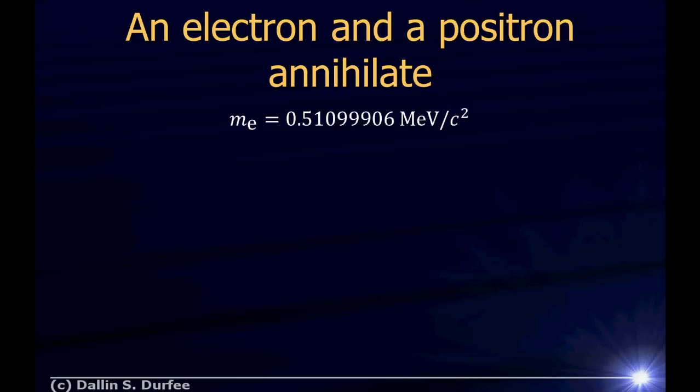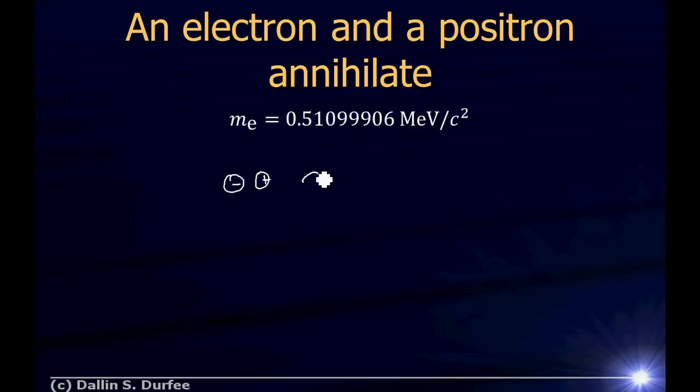All right? When an electron and a positron come together, they can annihilate. They can turn their mass into pure energy. So imagine I have an electron sitting here and a positron, and they combine together. All right? Conservation, they can just turn into pure energy, a photon of light.